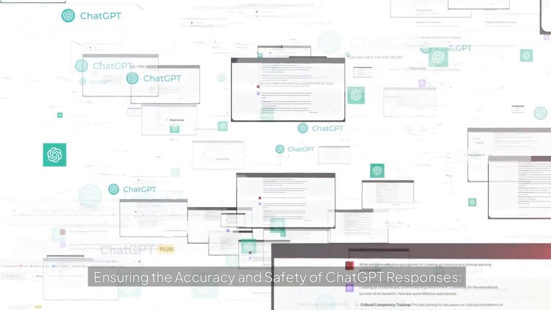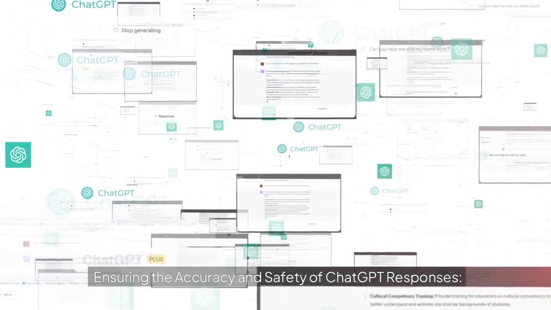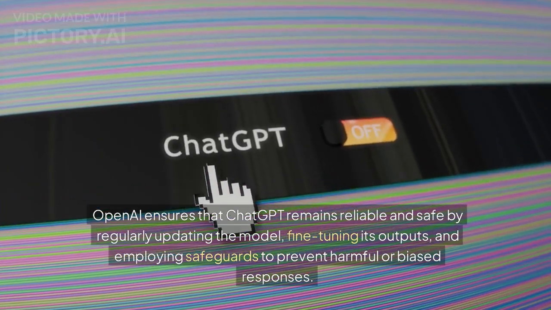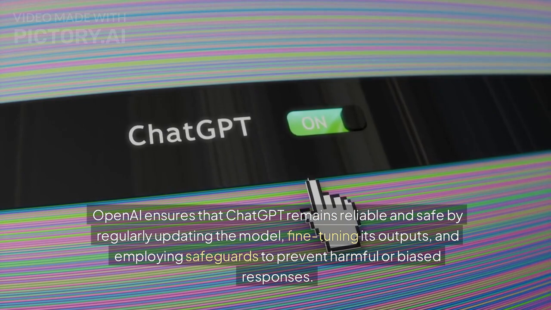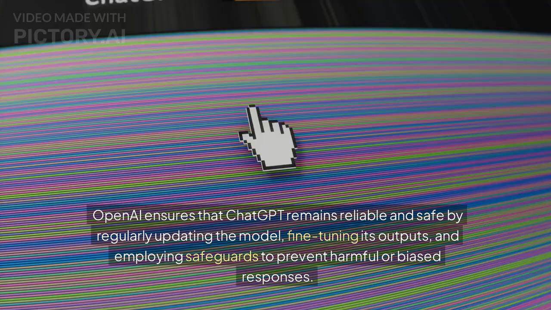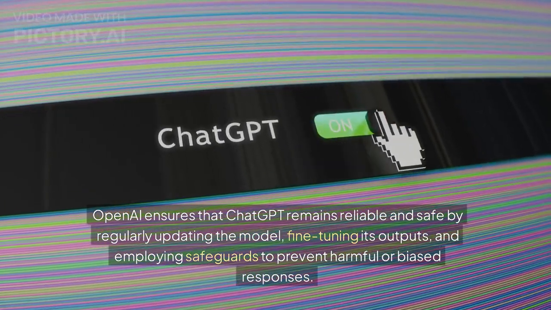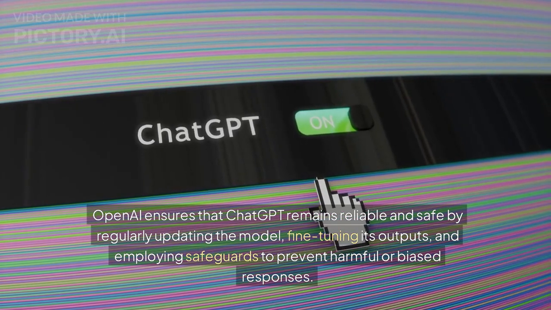Ensuring the accuracy and safety of ChatGPT responses. OpenAI ensures that ChatGPT remains reliable and safe by regularly updating the model, fine-tuning its outputs, and employing safeguards to prevent harmful or biased responses.